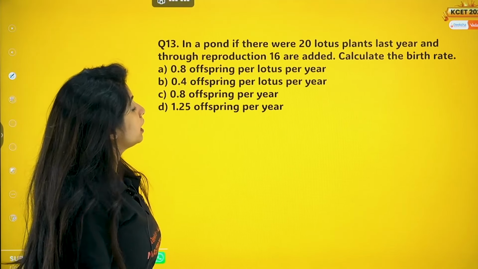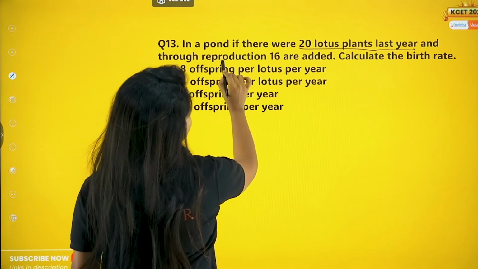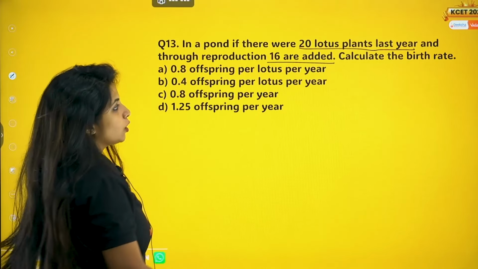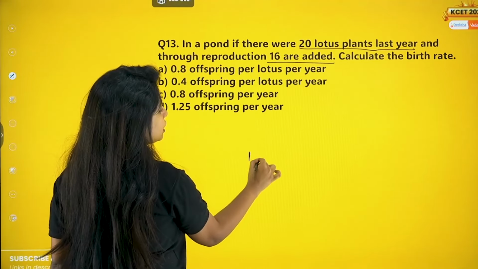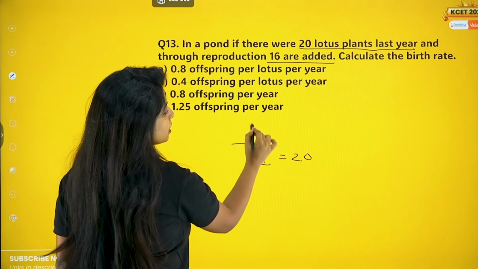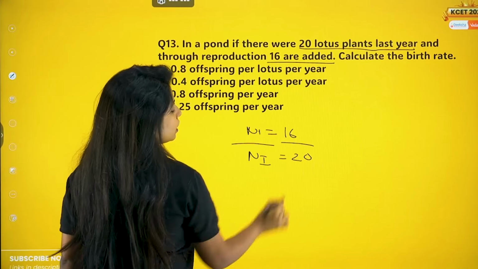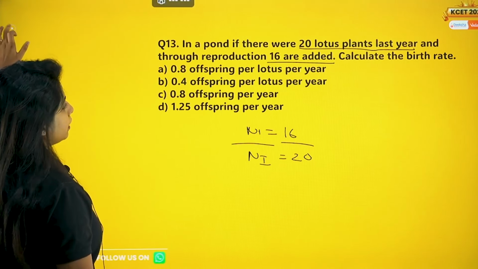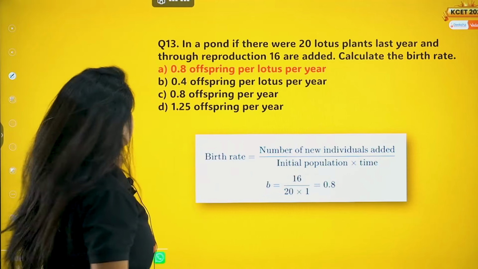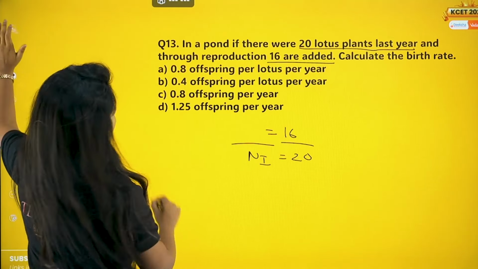In a pond, if there are 20 lotus plants last year, through reproduction 16 are added, calculate the birth rate. So what is our initial population, my dear children? It was 20. The number of new individuals added is 16. So basically we do 16 by 20 over here and we get the answer. Not the current population, rather we take the number of new individuals added.